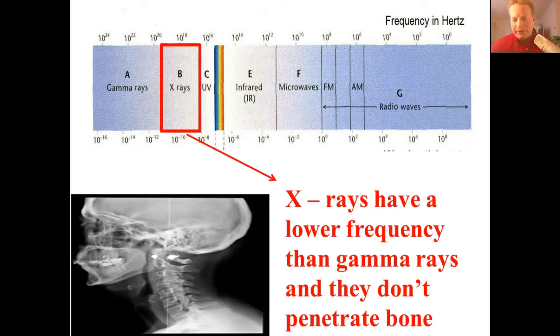Now, when you get to X-rays, they have a slightly lower frequency. There aren't as many waves per unit time in X-rays, and their wavelength is also a little bit longer, and so they actually just penetrate to the bone, right? And that's how we see our bones from X-rays. So they're not as penetrating as gamma rays because of those things.